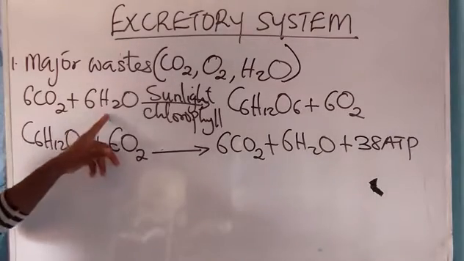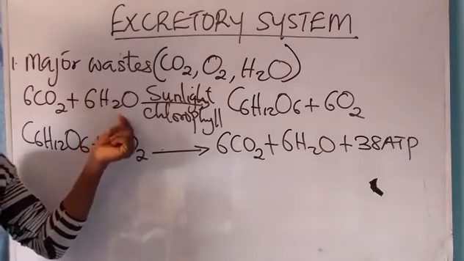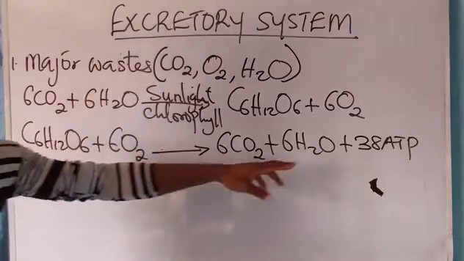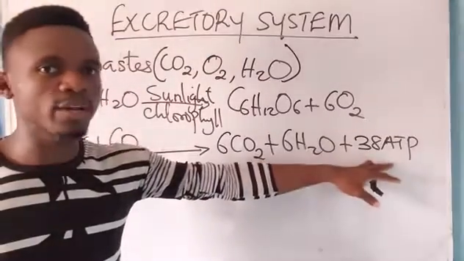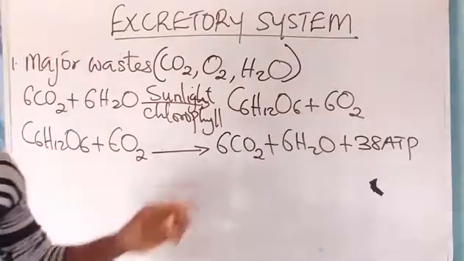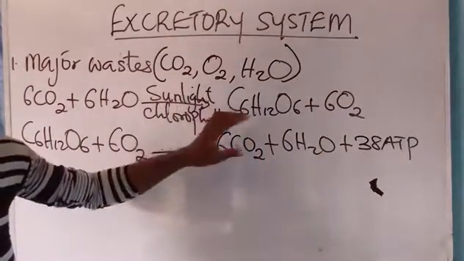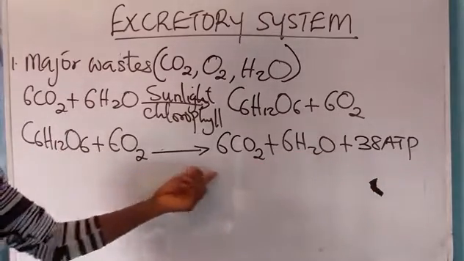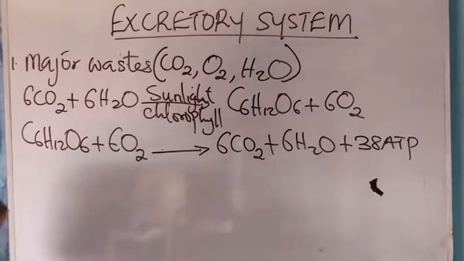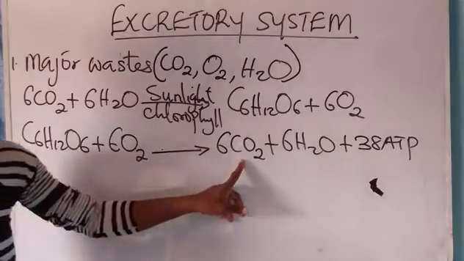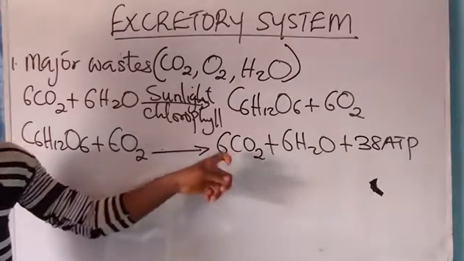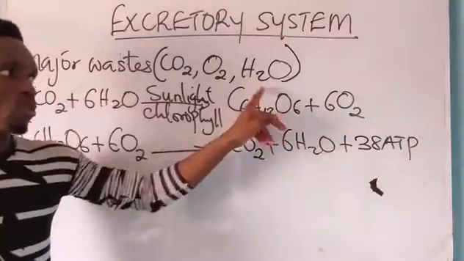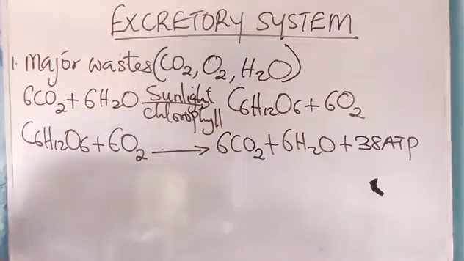Now, this first one, when you invert it, you will have respiration. But in this first case, ATP, which is adenosine triphosphate, is not produced. But in respiration, when this equation is inverted, plus 38 ATP, you have respiration. Now, during respiration, carbon dioxide is liberated. You see, carbon dioxide, oxygen, and water are major waste.